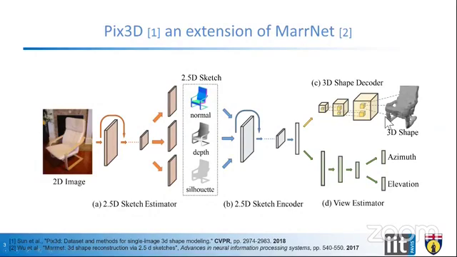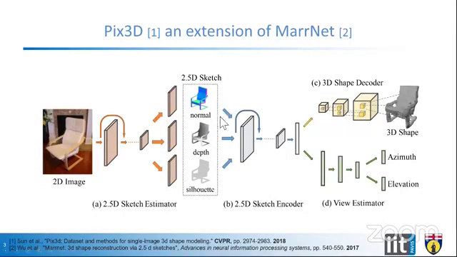So the architecture of Pix 3D is illustrated here in this slide. Here's an encoder-decoder architecture, the encoder that takes 2D image, a real image as an input, and converts it to latent representation. These representations are then shared among three different decoders. They decode this encoded information into 2.5D sketches.